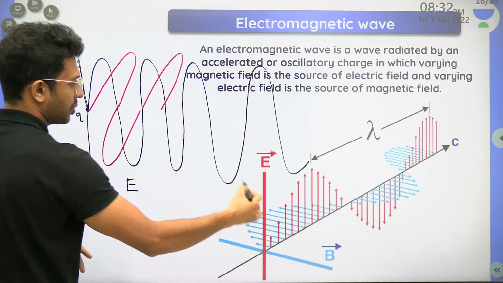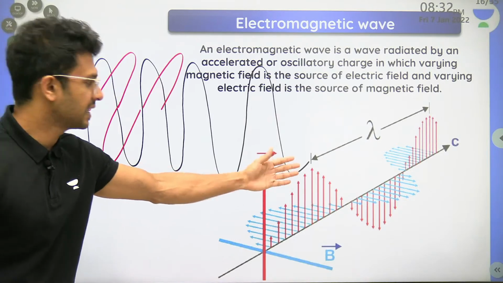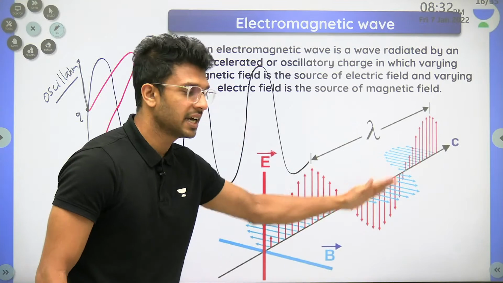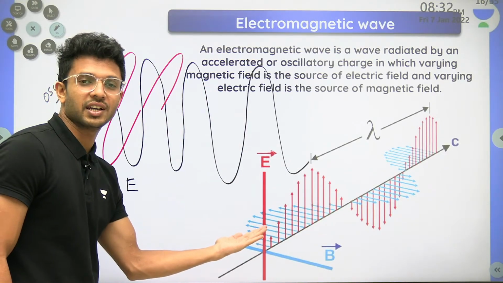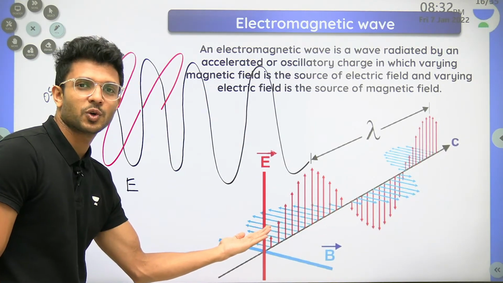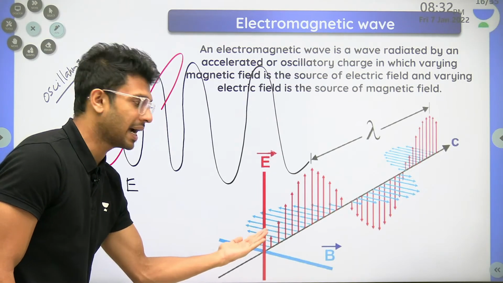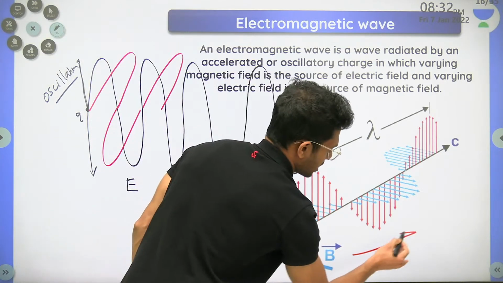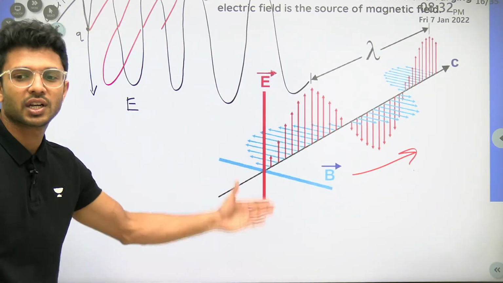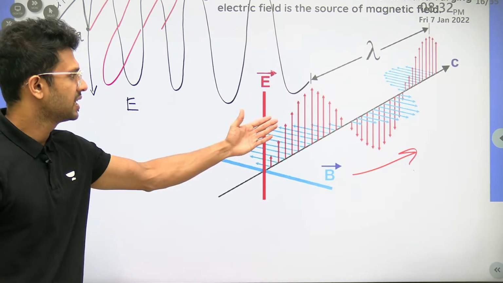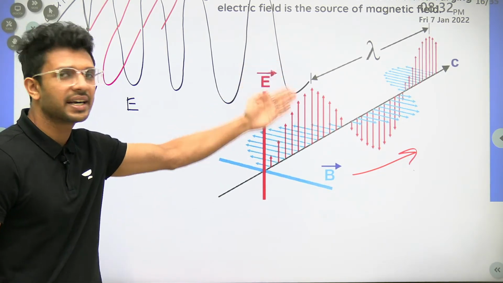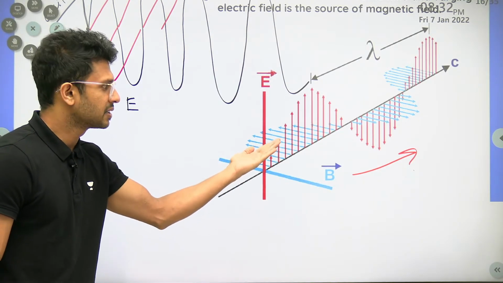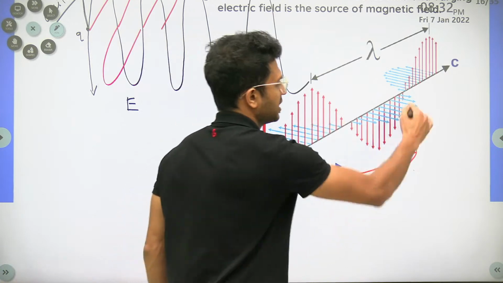Okay, so I'm not so good at drawing, so here you can see that, right? This red will correspond to the waves of electric field, and this blue, which is perpendicular, will be the lines for the waves of magnetic field, and both of them will be moving in a direction perpendicular to the oscillations of both, which means electric field is oscillating in the y direction, right? Magnetic field is oscillating in the z direction, but the waves are moving in the x direction.